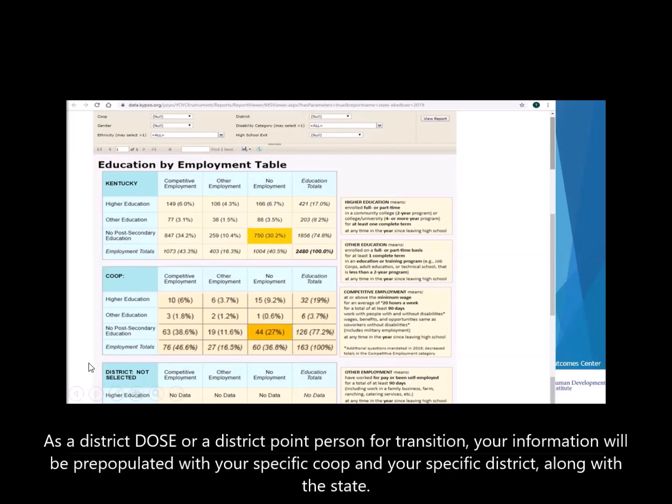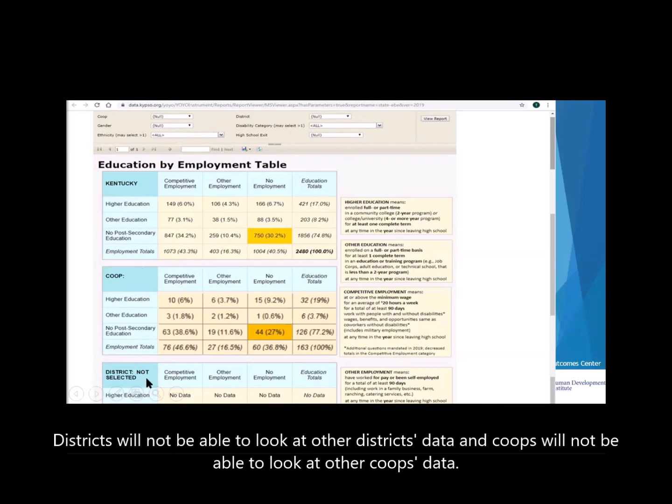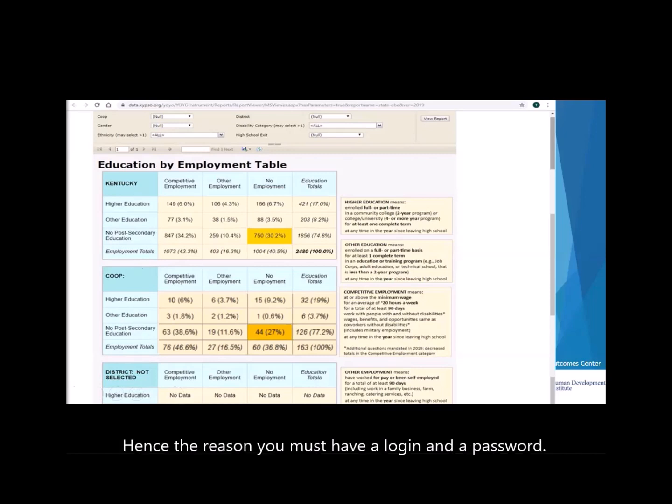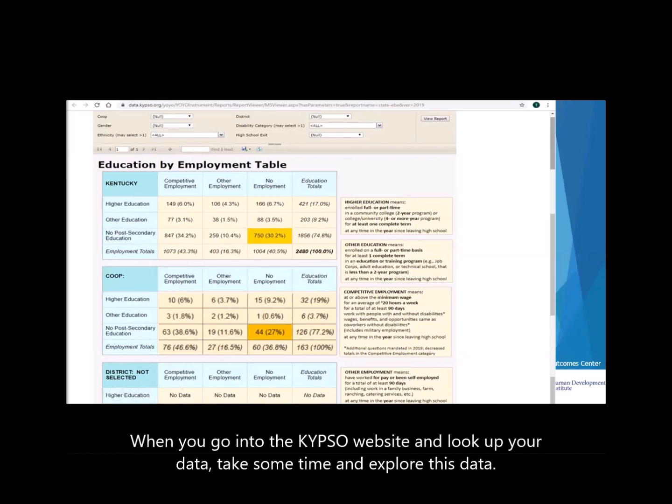As a district DOSE or a district point person for transition, your information will be pre-populated with your specific co-op and your specific district along with the state. Districts will not be able to look at other districts' data. Co-ops will not be able to look at other co-ops' data. Hence the reason you must have a login and a password. So when you go into the KIPSO website and look up your data, take some time and explore this data.